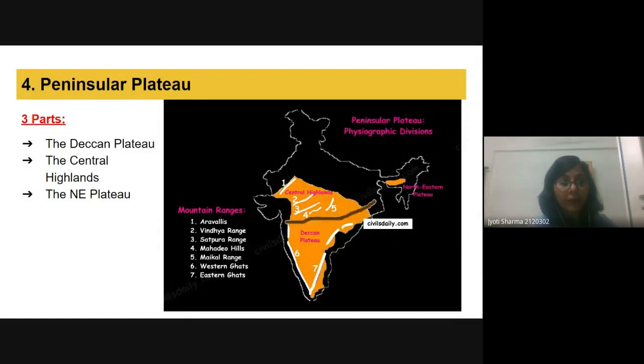Okay, next we talk about the peninsular plateau. In the peninsular plateau, we have three parts. The first is the Deccan Plateau, here in the south part of this peninsular plateau. Above it, we have the Central Highlands, and here we have the Northeast Plateau. So these three parts make this peninsular plateau. And we have some mountain ranges in it: the Aravalis, the Vindhya range, Satpura range, Mahadev hills, Maikal range, Western Ghats, and Eastern Ghats.